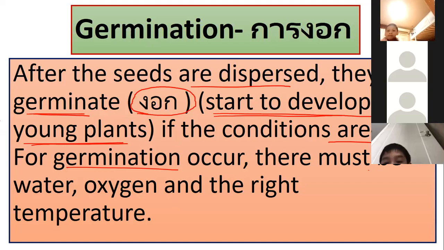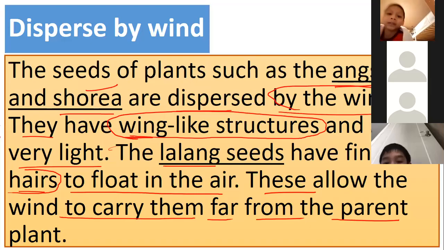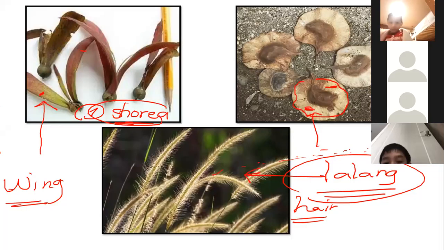So for germination to occur, in order for the seeds to grow, number one, there must be water. Number two, there must be oxygen and the right temperature. Not too hot, not too cold. Am I right? So again, for example, the first one, dispersal by the wind. If this Shorea and Angsana land on the good soil that has water, oxygen, and light, and the temperature is normal, is okay.